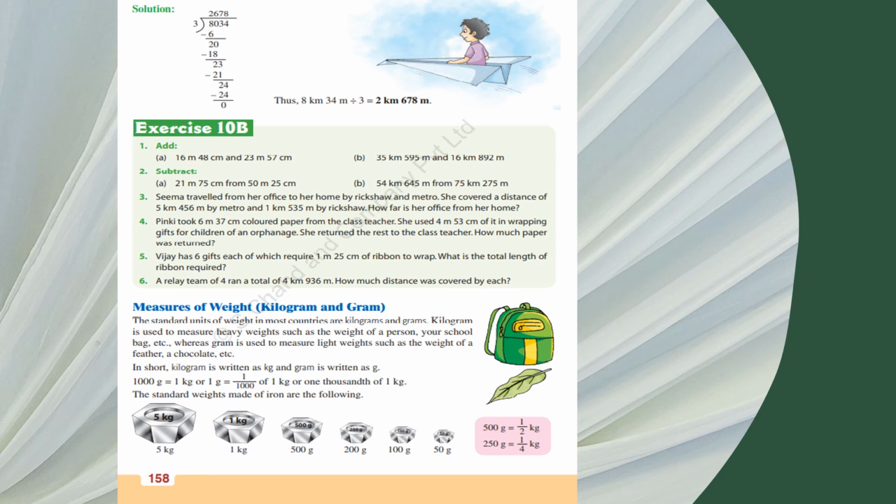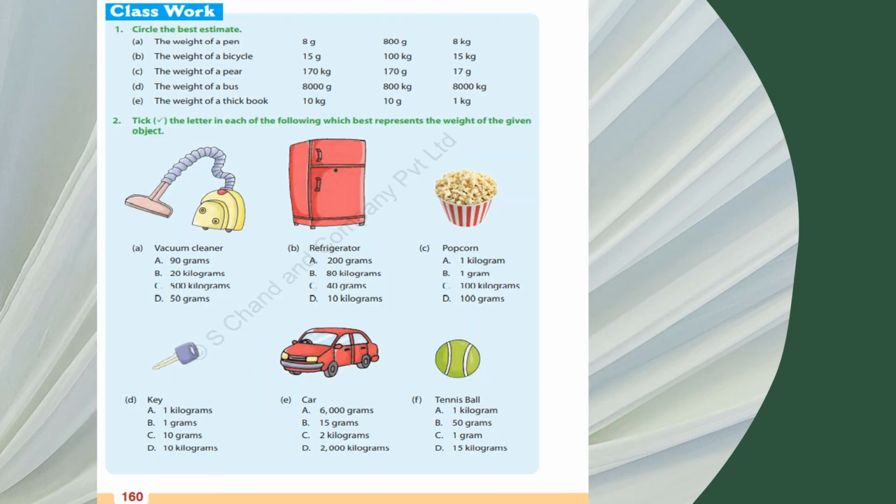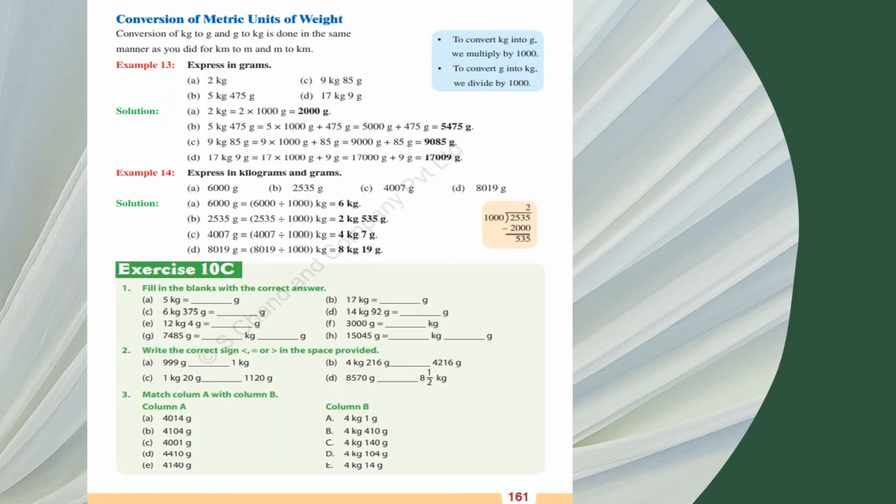But measures of weight is given. Weight is kilogram, gram. 1 kg equals 1000 gram. 1 gram equals 1 by 1000 kilogram. An estimation of weight is also given. When you weigh a pin, it is 1 gram. When you weigh butter, it's 100 gram. And when you have some sugar, washing powder, or rice, wheat, these are in kilograms. So this is the estimation, and I know you people can guess the estimation things. I'm not going to tell you. We did a lot last year.